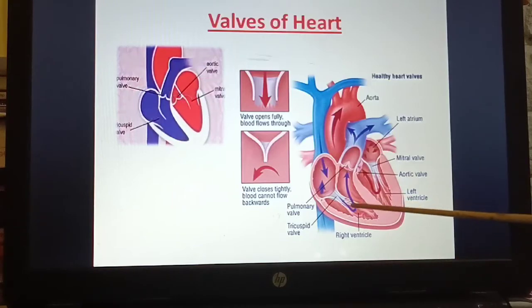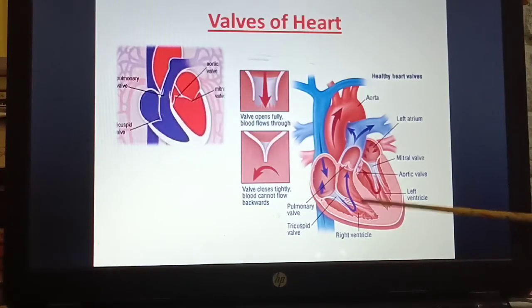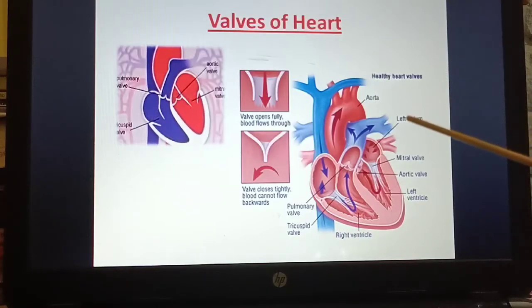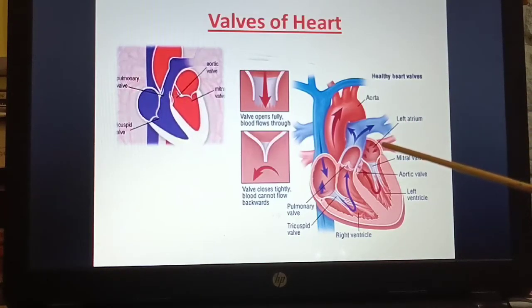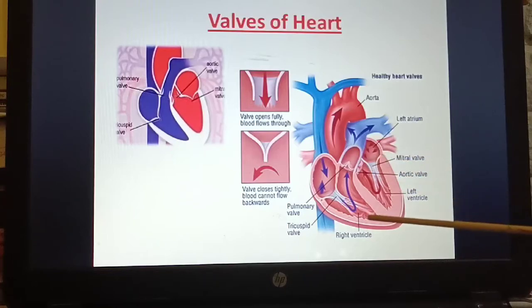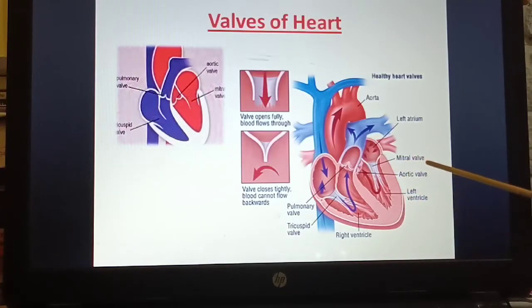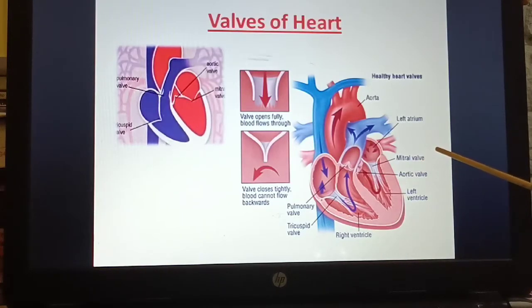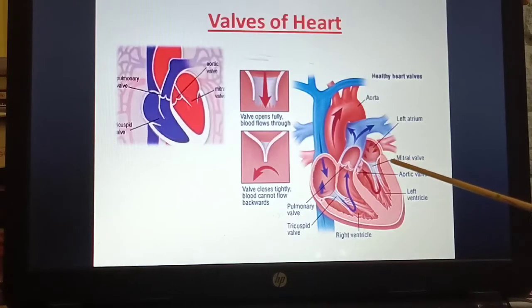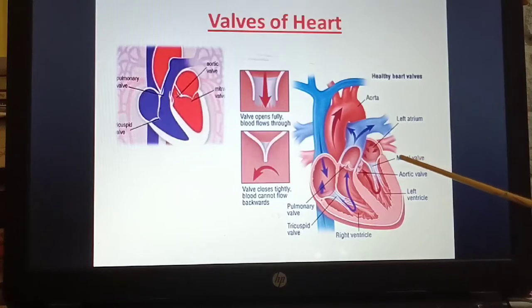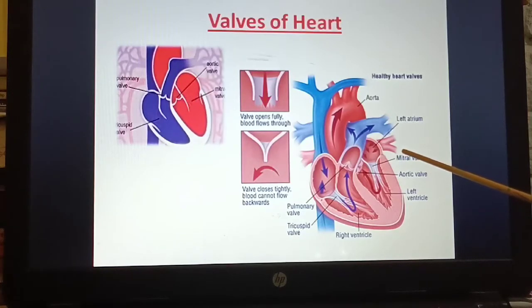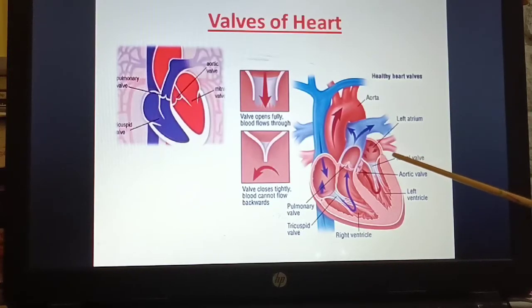Even here they have the semilunar valve present between the right ventricle and the pulmonary artery, and between the left ventricle and the aorta. So mainly these two valves are very important, that is the mitral valve or bicuspid valve and the tricuspid valve. These valves do not allow the blood to go back. So blood always moves forward.